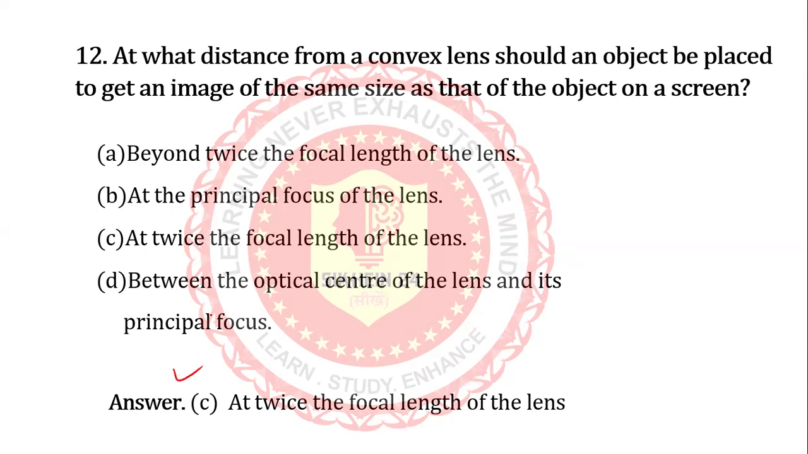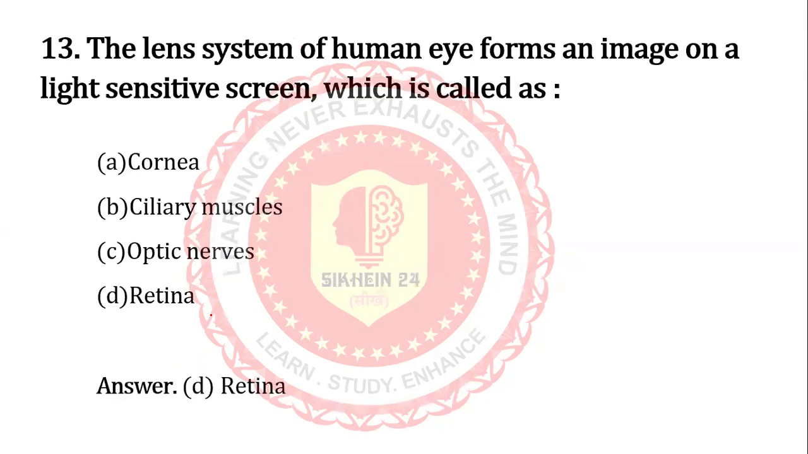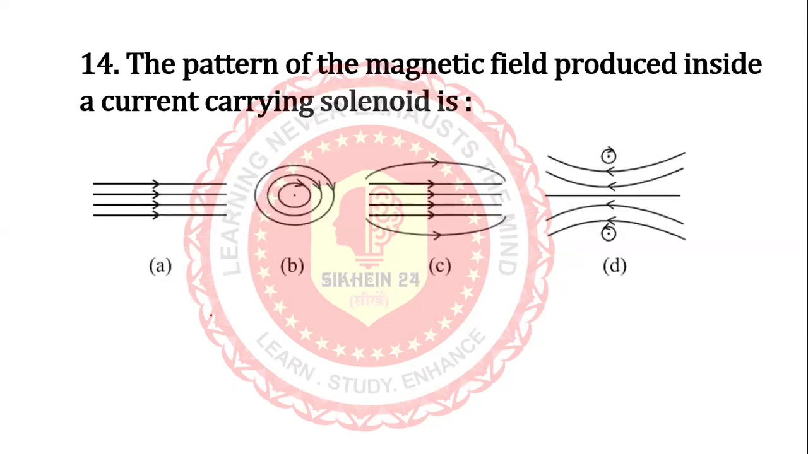Next question on your screen, that is the 13th. The lens system of the human eye forms an image on a light sensitive screen which is called the retina. Next question. Here is the figure. The pattern of the magnetic field produced inside a current carrying solenoid is what? Options 2, 3, 4 are all solenoids. So what would be the answer? We go with answer A.